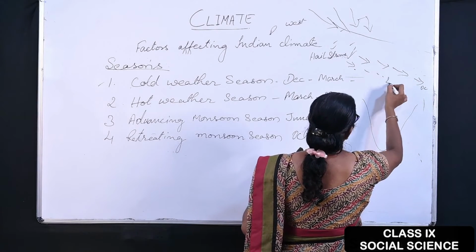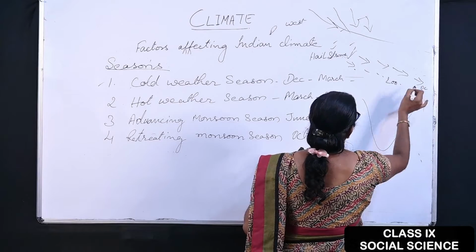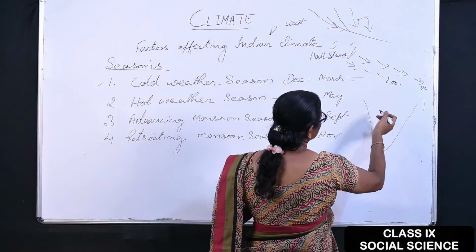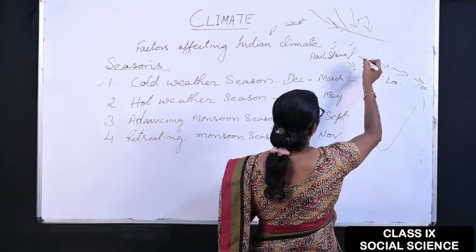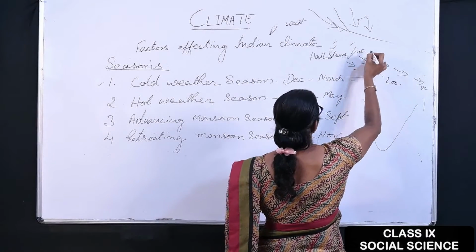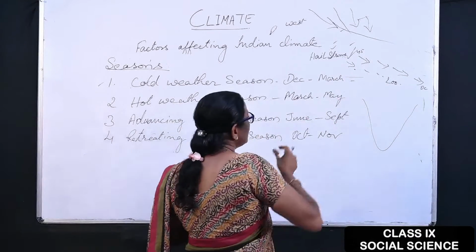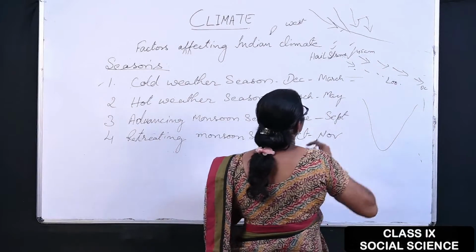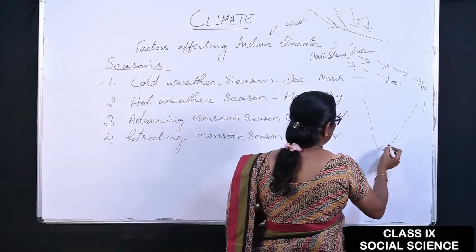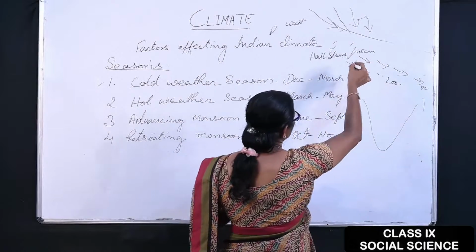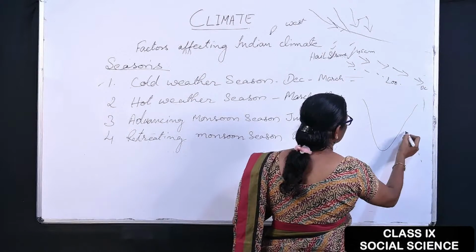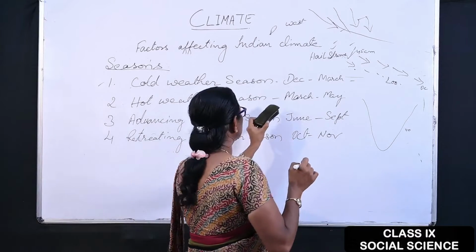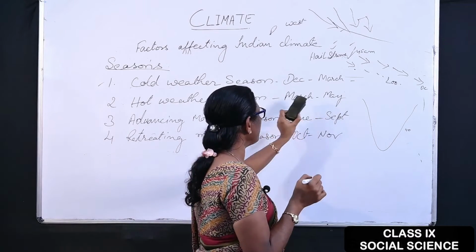During this time the temperature goes very high, up to 45, sometimes 50 also. So the temperature is very high in the northern part of India, but comparatively the southern part of India gets 38 up to 40, etc. So this is the period of March to May.